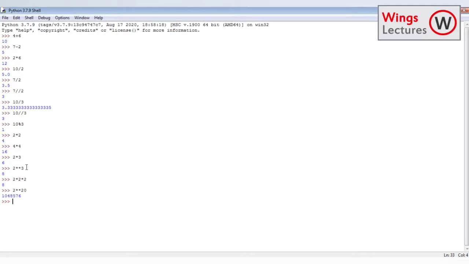Okay, almost we have completed all the basic arithmetic operations, right? In the next session we will learn how to work with strings, right?